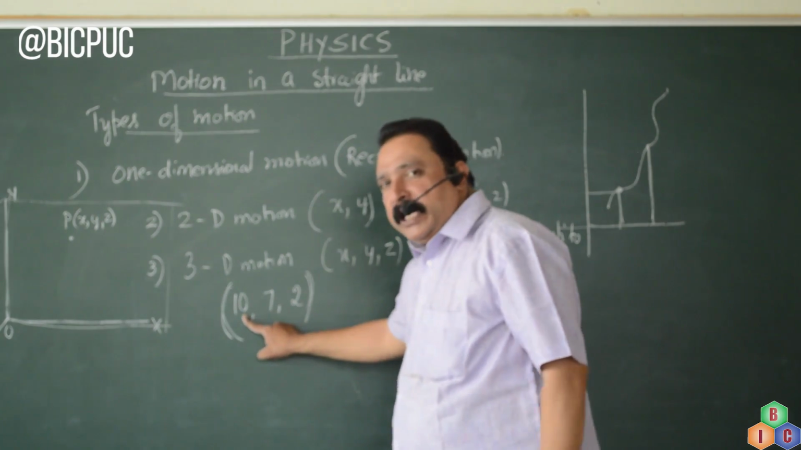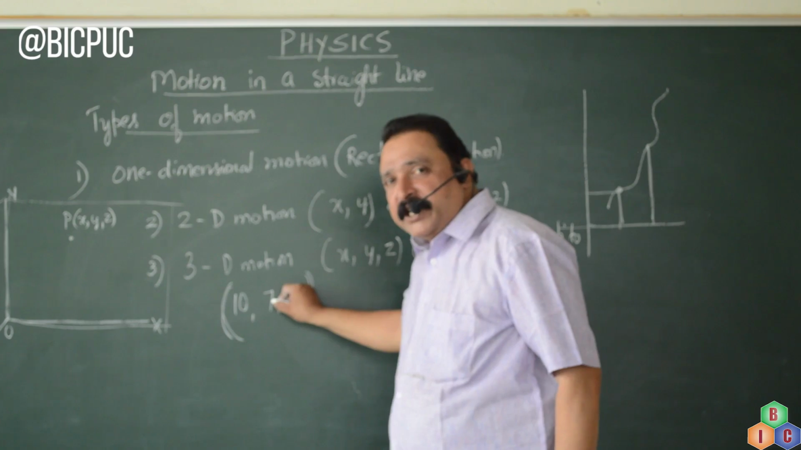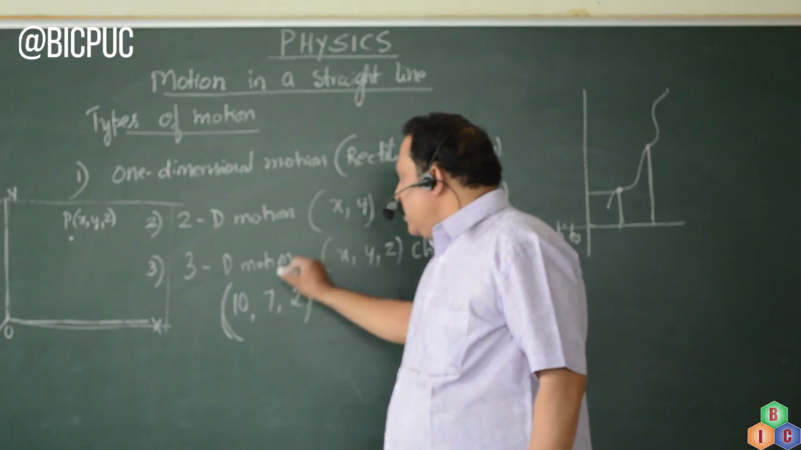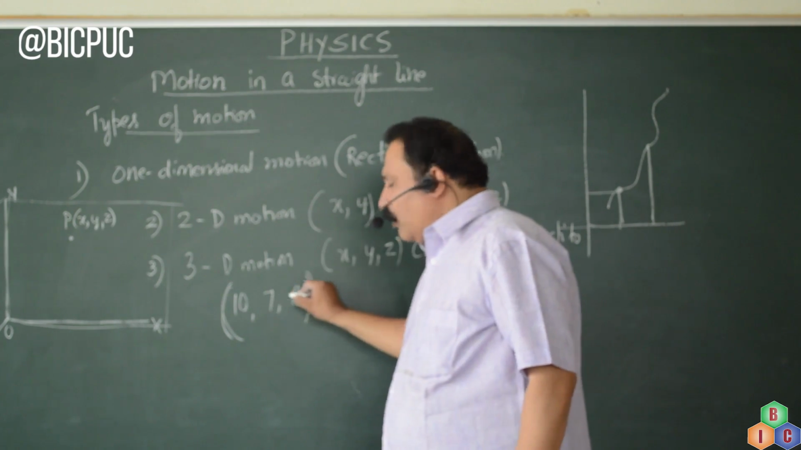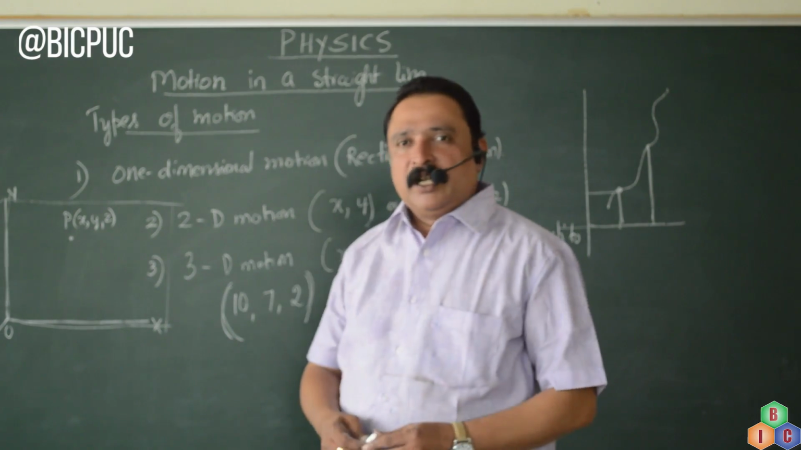If only one of the coordinates changes, it is one-dimensional motion. If two coordinates change simultaneously with respect to time, it is two-dimensional motion. If all the three change with respect to time, then it is a three-dimensional motion.